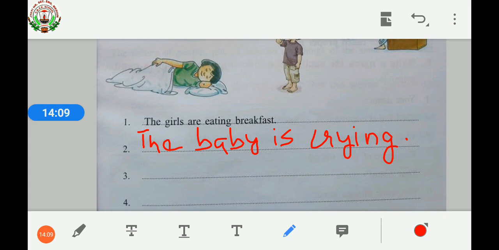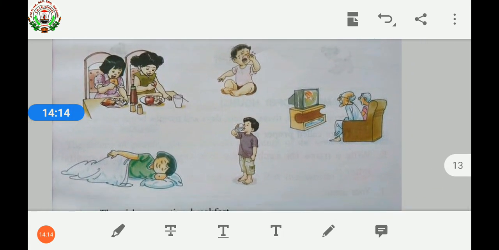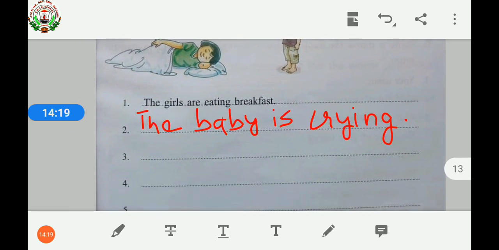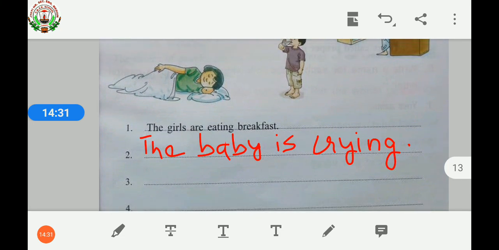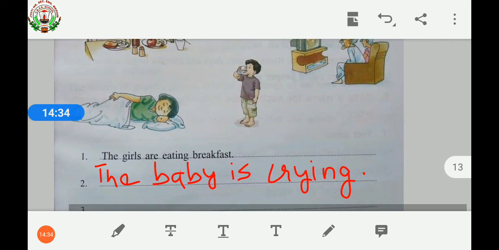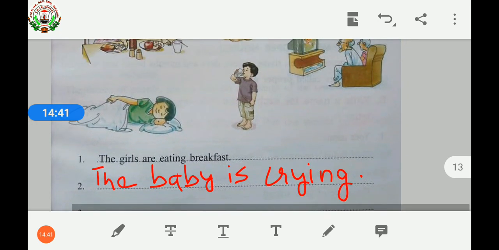In the third picture, grandparents are watching TV. So you will write here in the third, grandparents are watching TV. The fourth picture, the girl is sleeping. So you will write in the fourth space here, the girl is sleeping. In the last picture, what can you see? The boy is drinking milk. So in the fifth place, you will write the boy is drinking milk. Likewise, you have to complete this question.